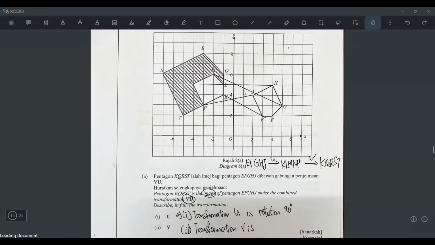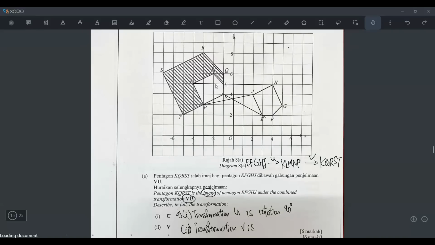We will erase some of these lines except two lines. So I think I will erase this line also, and these two lines. Actually, you can use whatever two lines you want. Just don't choose two lines that are parallel. So I will choose these two lines, because they are not parallel, right? Can you see they are not parallel? That's why it's easy to find the rotation center.